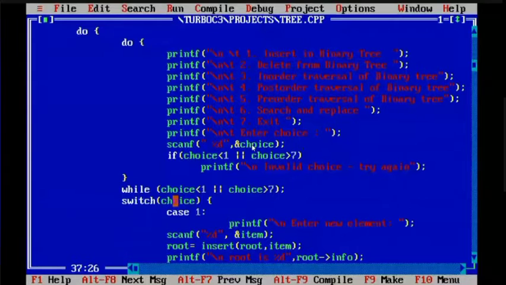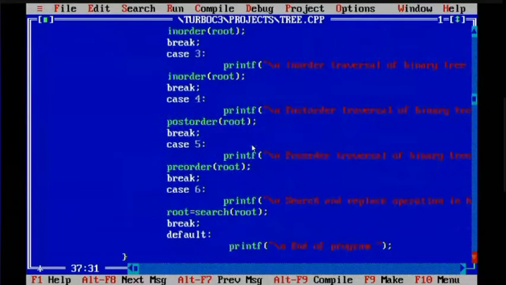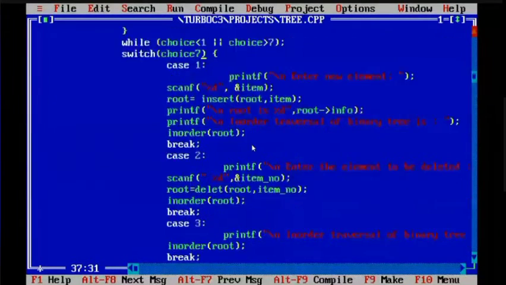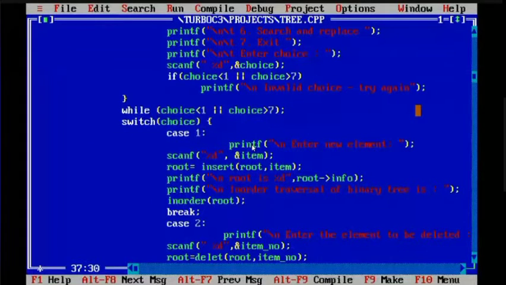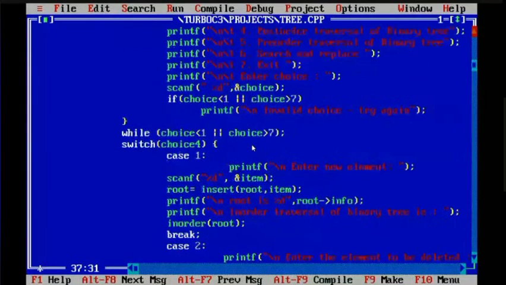So if your choice is 7, this variable will be taken as 7. And if this is taken as 7, you all know that case 7 will be executing. So suppose the user has pressed case 4. Case 4 is post-order traversal, so case 4 will be executing. But you see here,